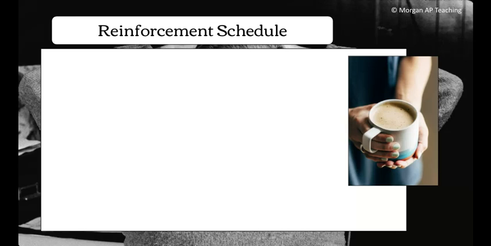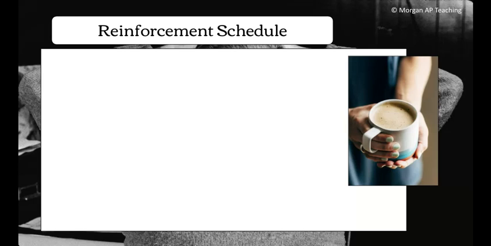You can't always do that, right? So we could do a fixed ratio reinforcement. That reinforces a response only after a specified number of times of that response, right? So, a good example of this is Starbucks, right? You go to Starbucks, you spend a certain amount of money, you get stars. After so many stars, you get a free drink. Now, that's fixed ratio reinforcement. They're saying, hey, after every, I don't even know how much it is, but every $50 you spend, $100 you spend, you get a free drink. That's fixed ratio reinforcement.